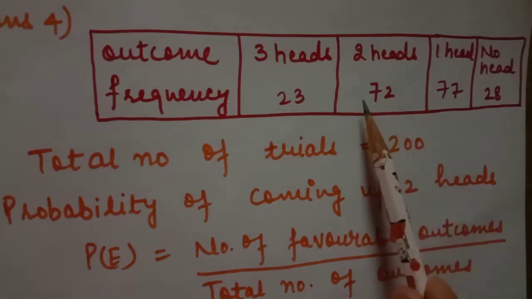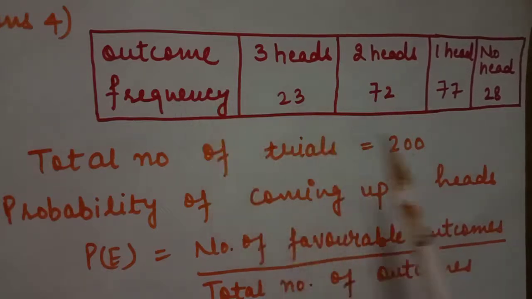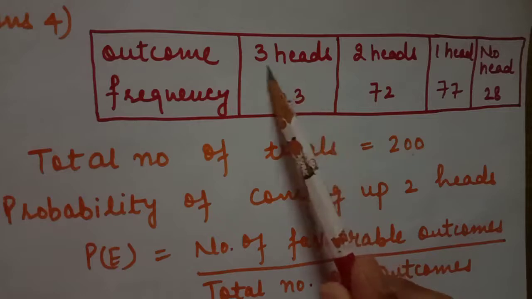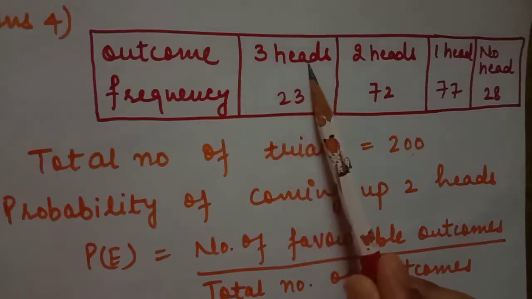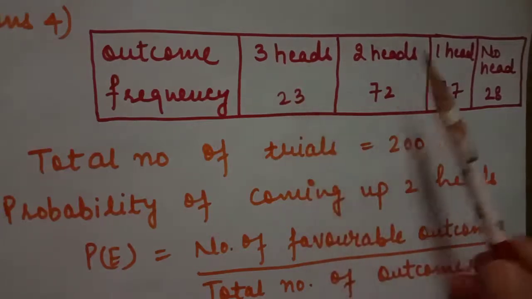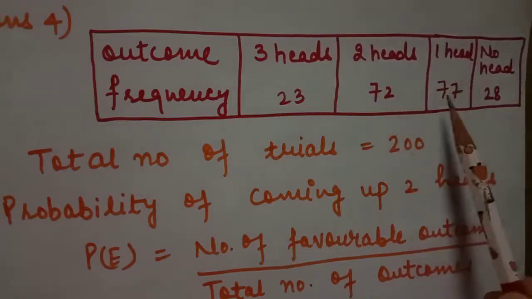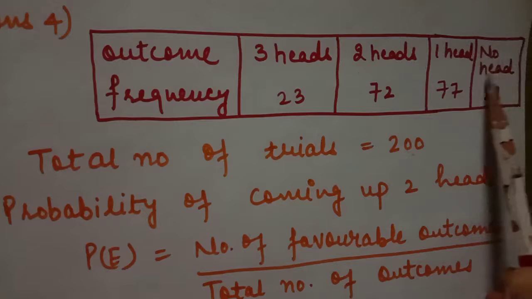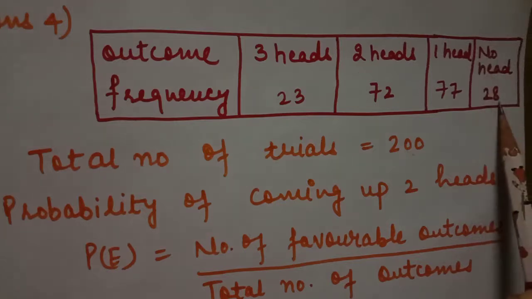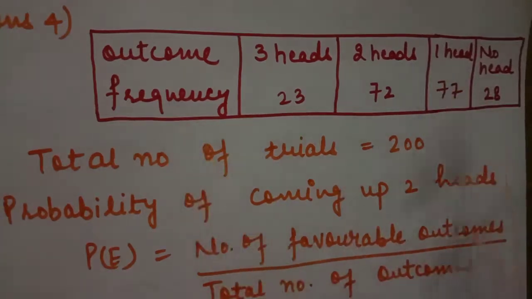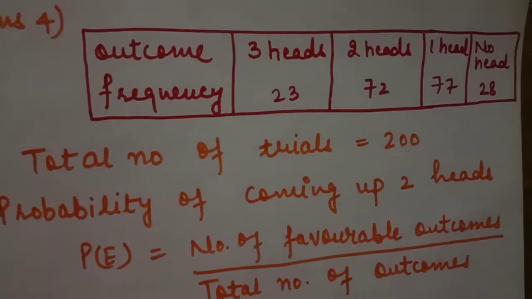And this data is already given that out of 200, 3 heads came 23 times, 2 heads came 72 times, 1 head came 77 times, no head came 28 times. So this data is already given to us. We have to find the probability of 2 heads coming up.